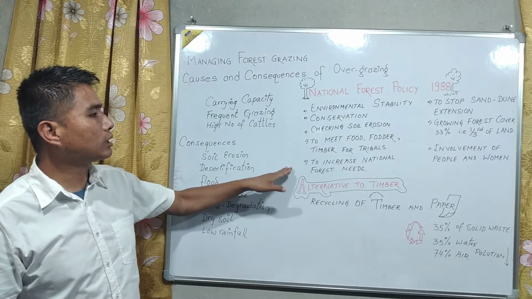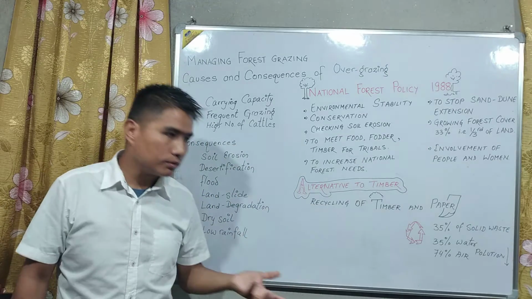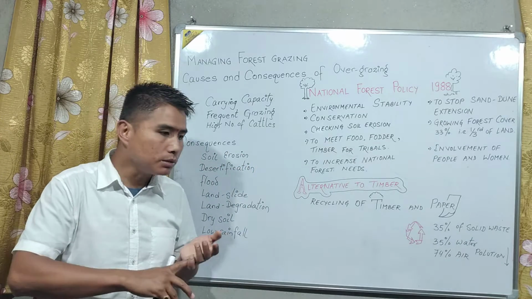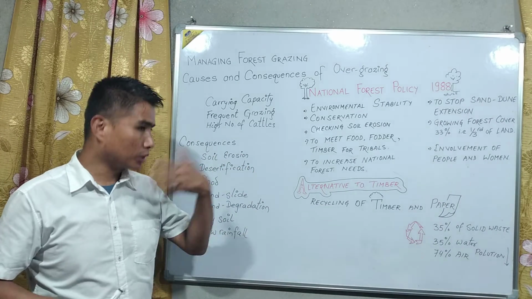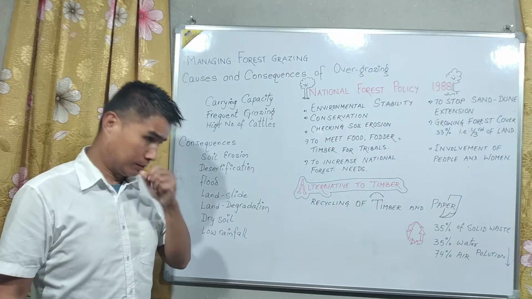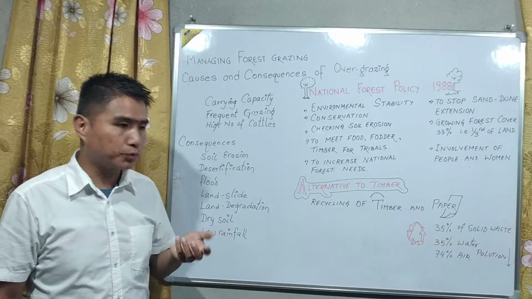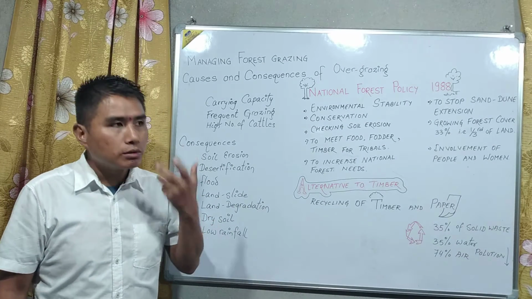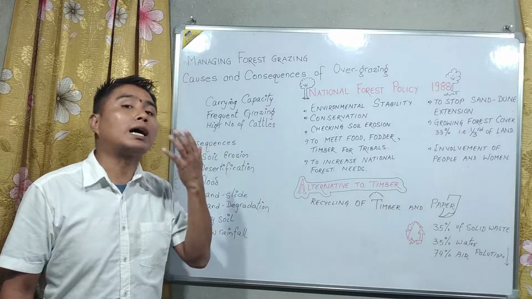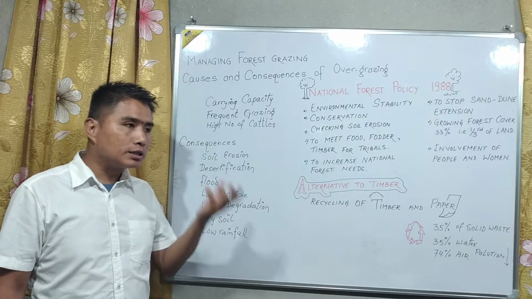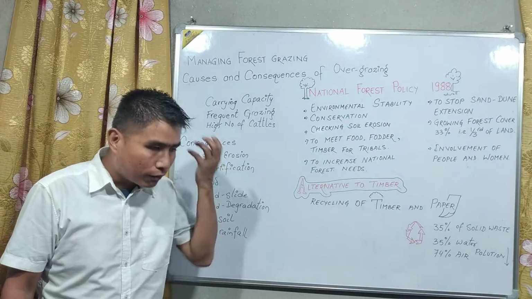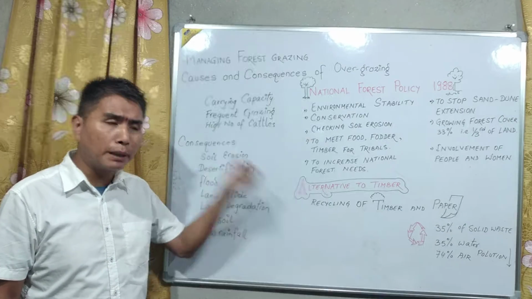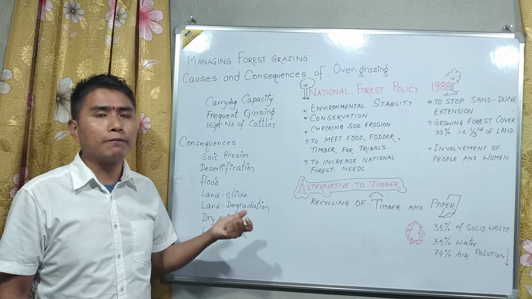To increase the national forest need also, because conservation doesn't mean not to cut the trees. Conservation means we need to cut the trees in such a way that if we cut one, we need to plant 10 trees at minimum. Or we need to cut sustainably, because we definitely need trees. Our whole living style up to now is dependent upon trees, the tree products, forest products. We get so many things, minor products, major products from the forest: timber, paper, medicines, gum, resins. Yes or no?